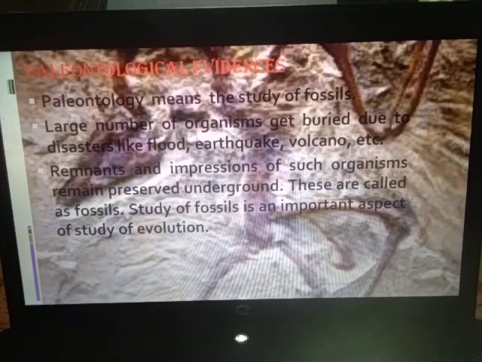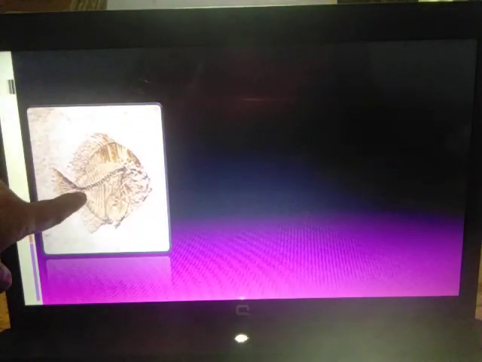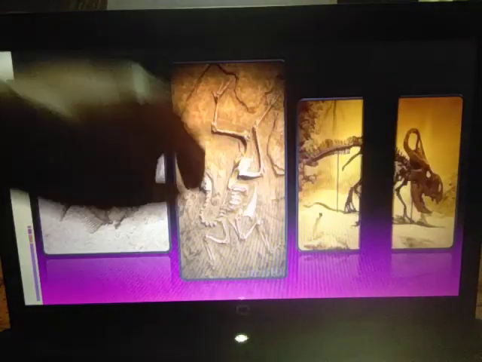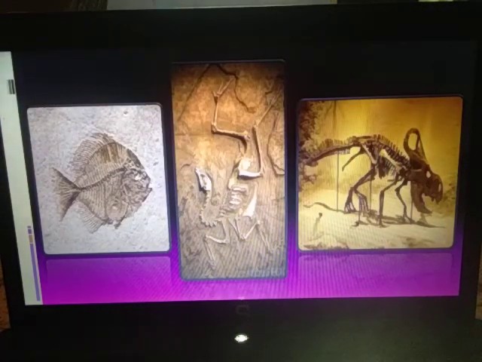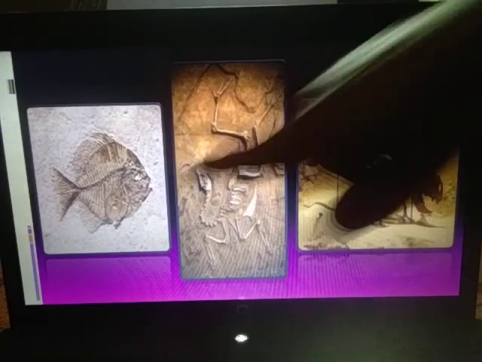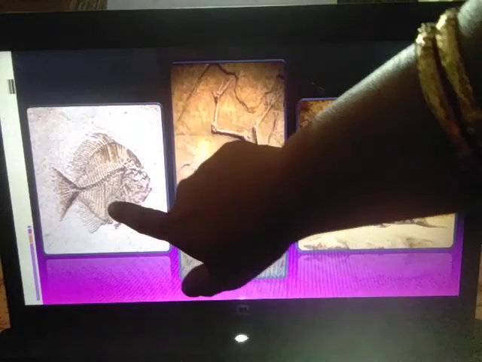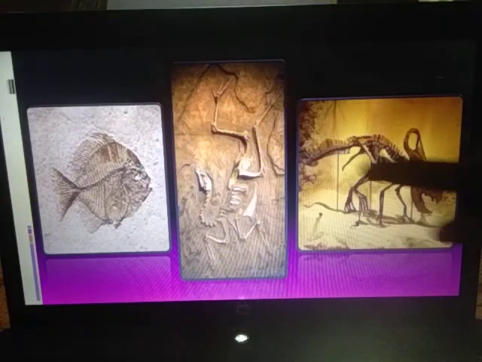Fine. And let us see now how we can study this. You can see certain pictures of fossils here. I have placed a picture of a fossil of a fish here. Then you can see a dinosaur here, also another type of dinosaur, or maybe this can be a reptile also. We can't say; a type of bird also we can say, or a dinosaur here. So these are types of fossils. You can say this is a remnant, this is an impression, whereas these are remnants.